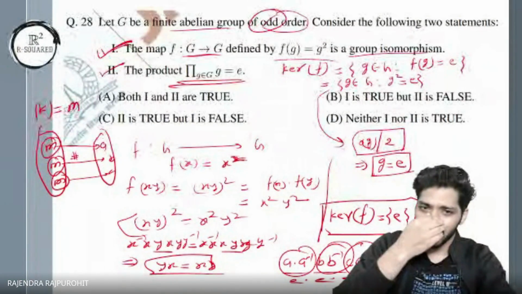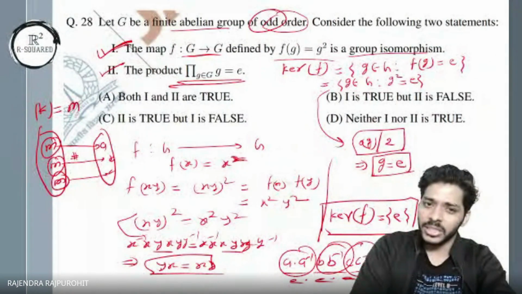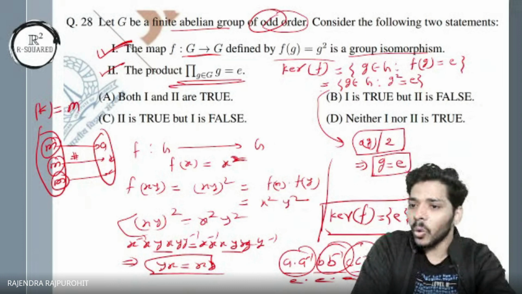Anyone? The important point in the second part is that we cannot have an element as its own inverse. That's the only problem. No, what I'm saying is that if we have an element as its own inverse, then we will not operate it over there. Yeah. So the odd is also there.